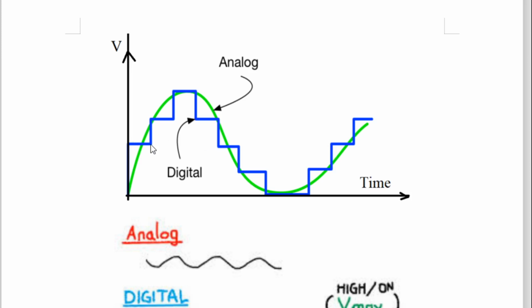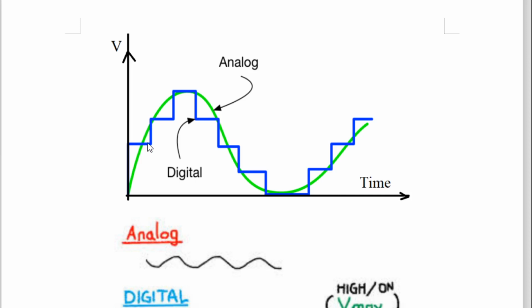What is a digital signal? A digital signal is not continuously varying with respect to time. That means in a digital signal, the value of voltage is at a steady state level for a certain time duration, say 10 milliseconds or 100 milliseconds, but it remains in that state for a certain time.